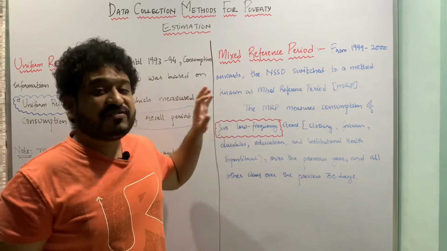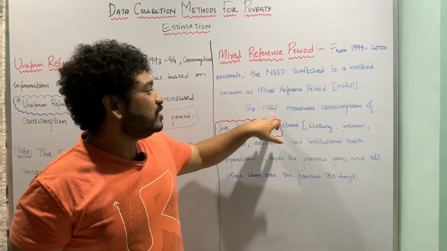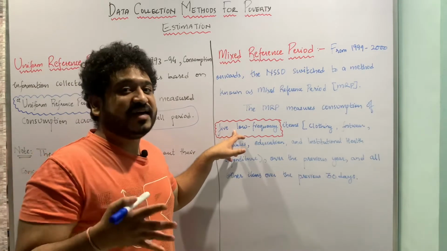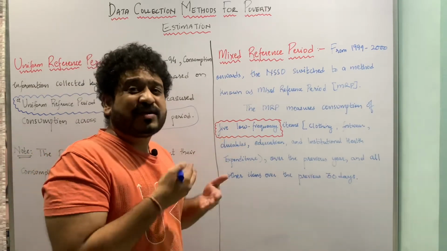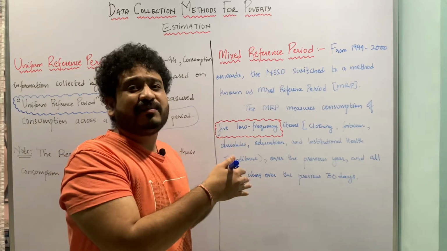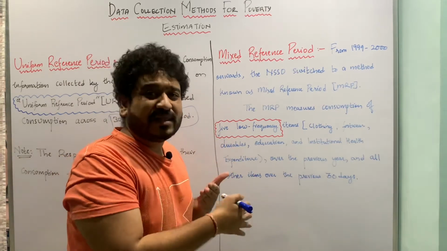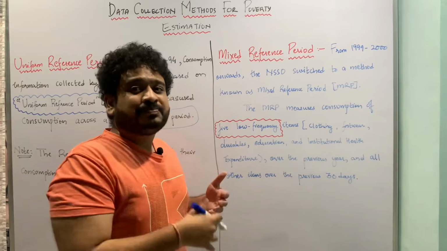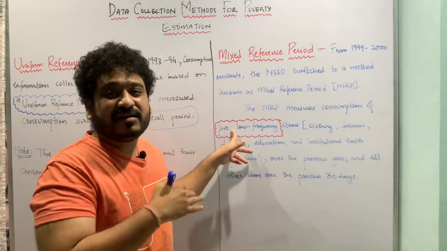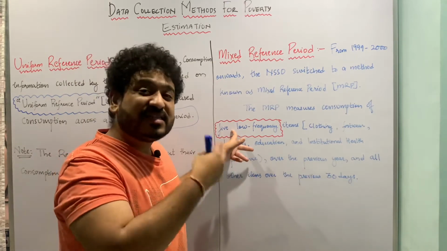So now in the mixed reference period, what is happening? The mixed reference period measures consumption of 5 low frequency items. That means the frequency of consumption of these items is low. That means I'm not consuming that particular item every week or every month or every quarter. Here I'm looking at such commodities which are consumed usually at an interval or frequency of 365 days.